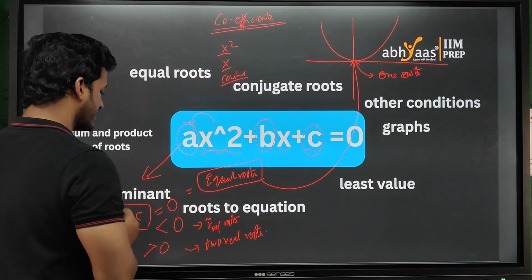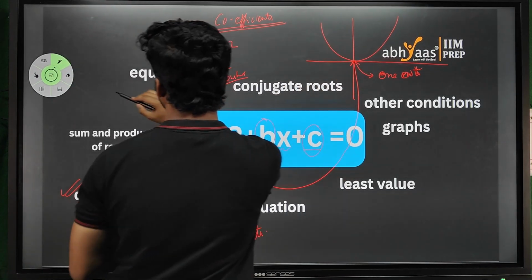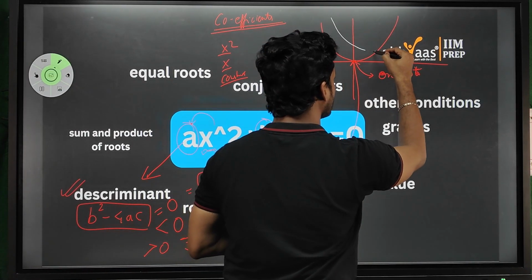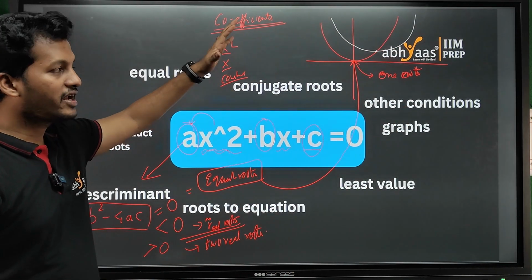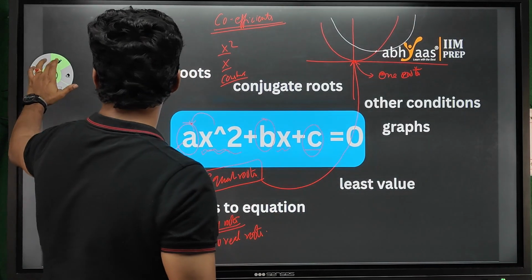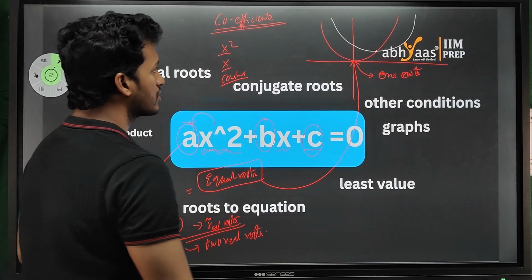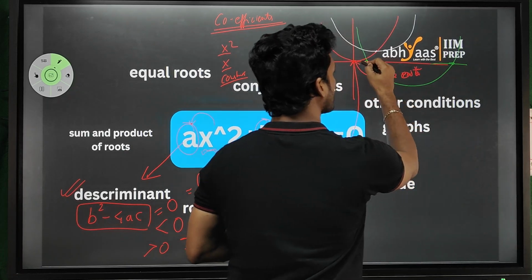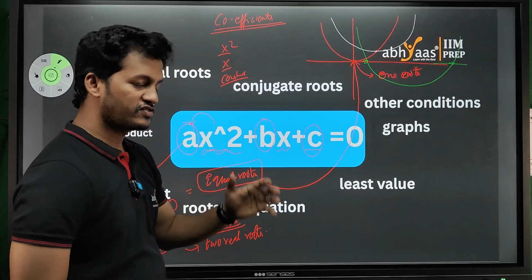Okay, and coming to the next one, no real roots. That means your parabola, your graph, is not at all touching the x-axis. It will be in the air, or it is totally in quadrant 1 and quadrant 2. Okay, so there will be no real roots at all. And coming to the next thing, that is b square minus 4ac is greater than 0. That means your parabola is going to intersect at 2 points on the x-axis. Okay, so this is the significance of b square minus 4ac.